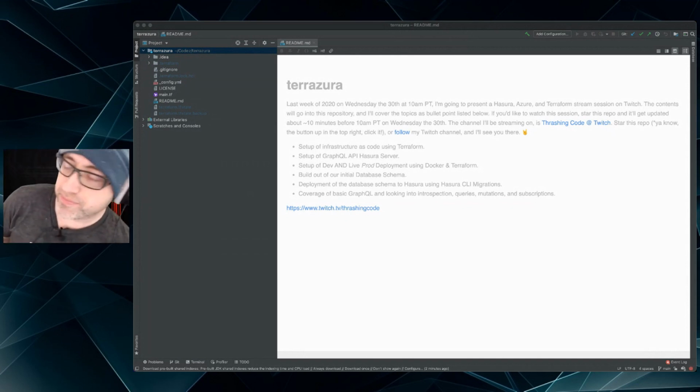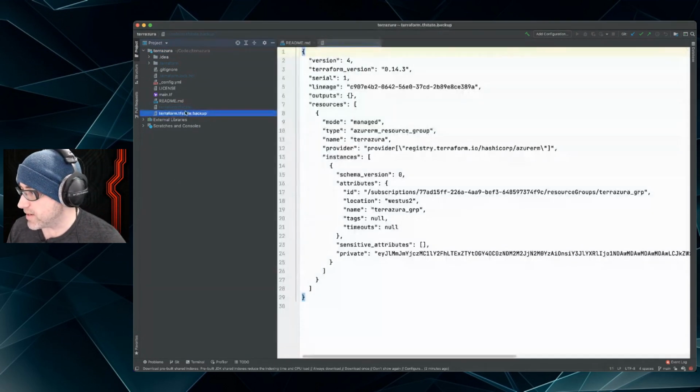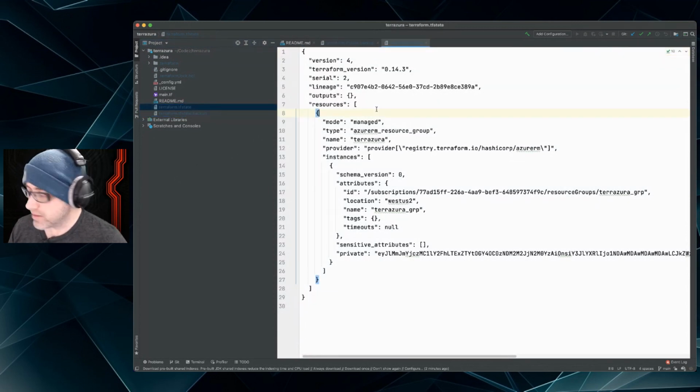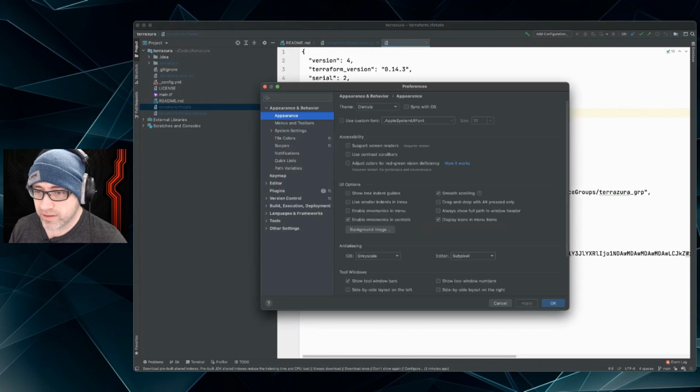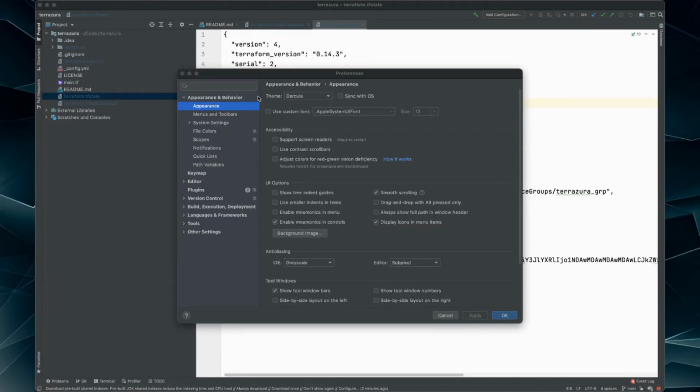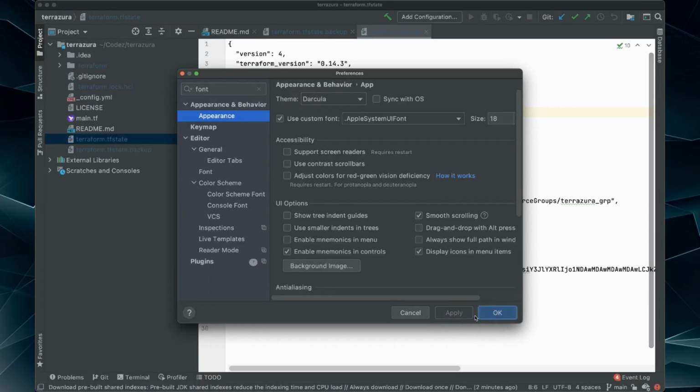All right, so Terrazura, we got it open in IntelliJ finally, which was kind of weird. It crashed a few times. There's these state files, which it shows grayed out or blued out based on this theme. And let's go into settings and actually get IntelliJ set up a little better for the stream here. Let's see, search, font, use custom font. Yeah, why not? Let's go with that. And let's go up to 18, apply. There we go. That's more readable.